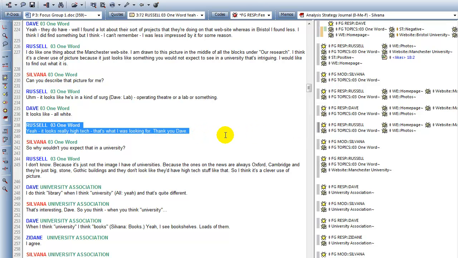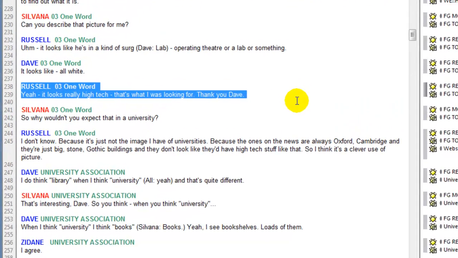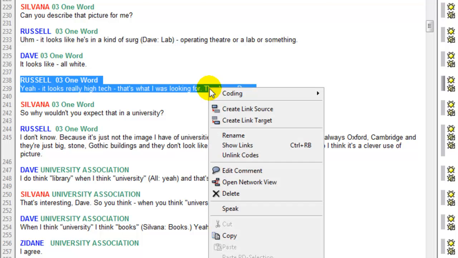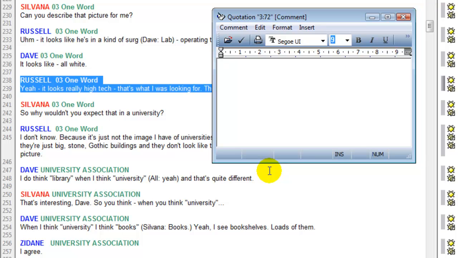Now, in ATLAS.ti there's more than one way to do the same thing, and as I tend to be a right-click person, I'm going to right-click over the highlighted bit of text, which is showing me that the quotation has been selected. You can see in the menu that there is an option to edit the comment, and that is what I'm going to do. I'm selecting that, and now I can just type in my comment, which is that Russell